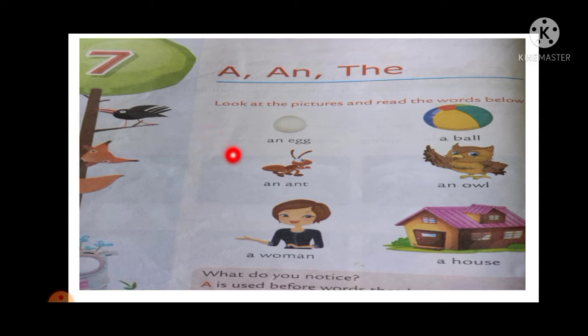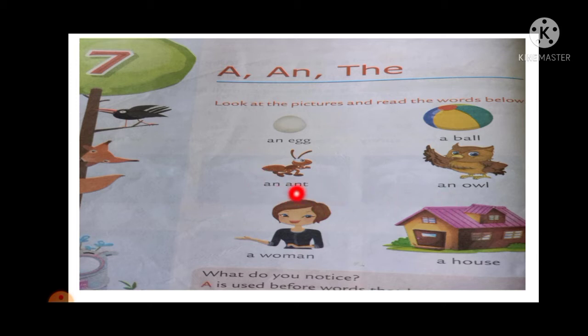So first of all, we understand these articles with the help of these pictures. So first picture is egg. So an egg, an ant, here is the ant, a woman, a ball, an owl, a house. So what do you notice here, students? We notice here that the vowel sound is there. When the vowel sound is there, we have used an article.